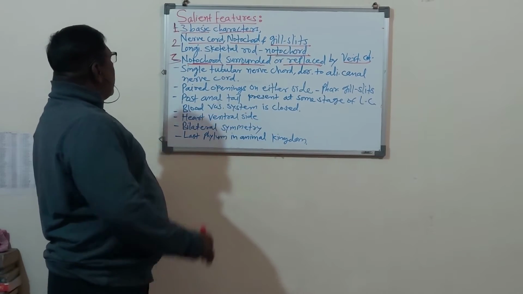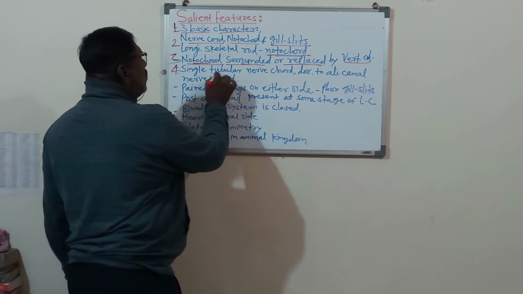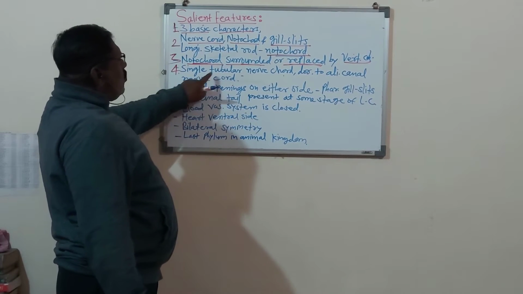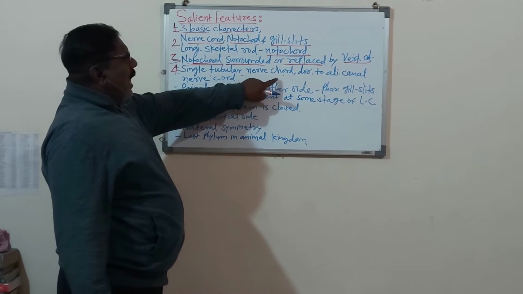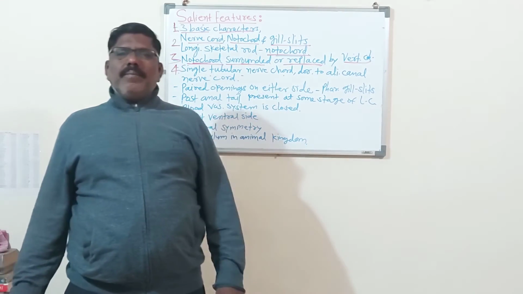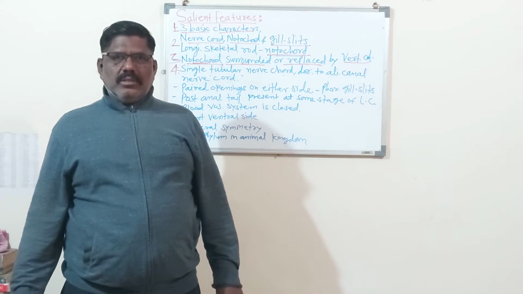Then another character we can write here, the fourth character: single tubular neurochord. A single tubular neurochord is present, and that is dorsal to the alimentary canal. Remember, any animal has different sides.